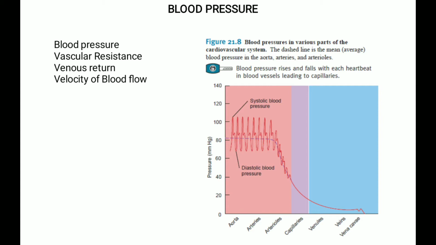The cardiac output is based on the heart rate and the stroke volume. If the cardiac output rises due to an increase in the stroke volume or heart rate, then the mean arterial pressure also rises as long as the resistance remains steady. Similarly, a decrease in the cardiac output causes a decrease in mean arterial pressure if resistance does not change.